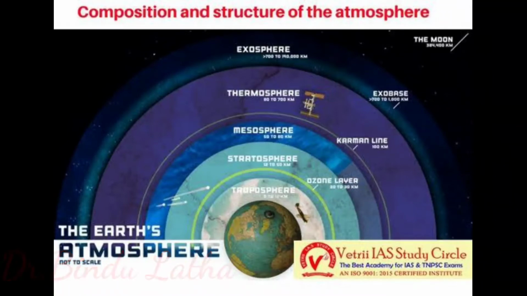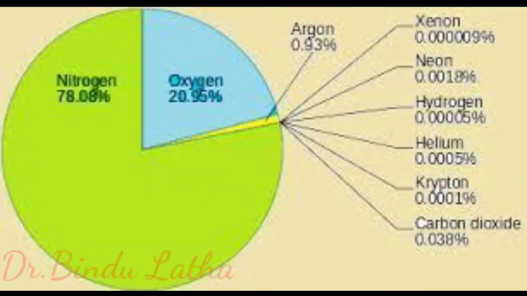Composition of atmosphere. The air we take for breathing is actually a mixture of many gases. Nitrogen and oxygen are the two gases which make up the bulk of the atmosphere. Carbon dioxide, helium, ozone, argon, hydrogen, etc. are also found in lesser quantities. Apart from these gases, tiny dust particles are also present in the air.